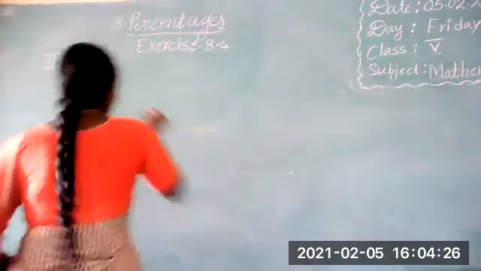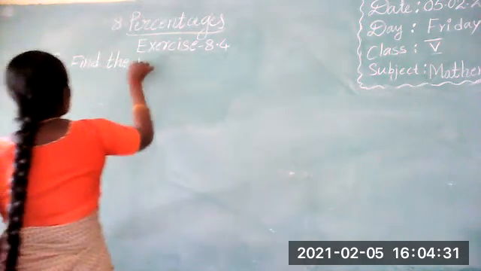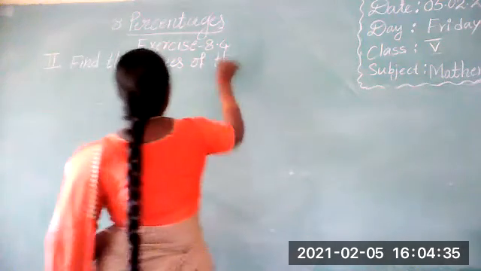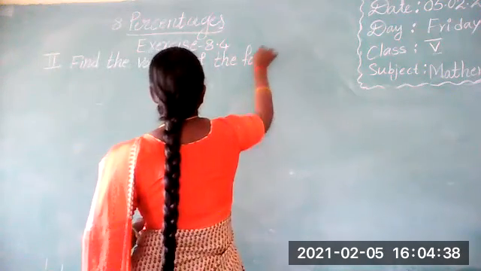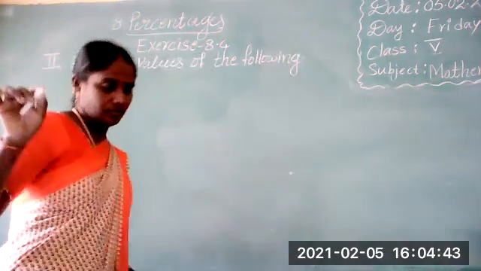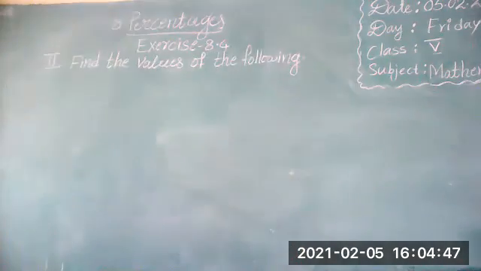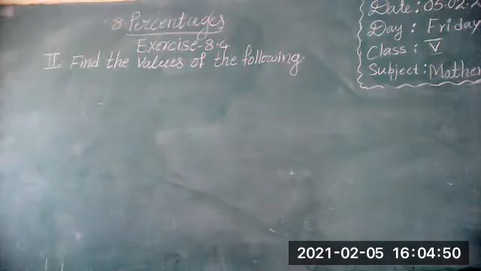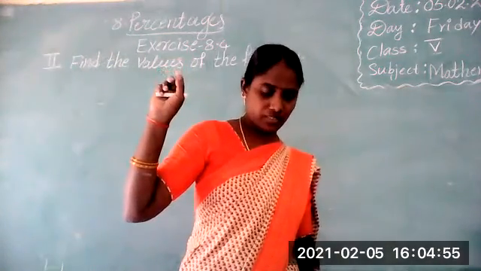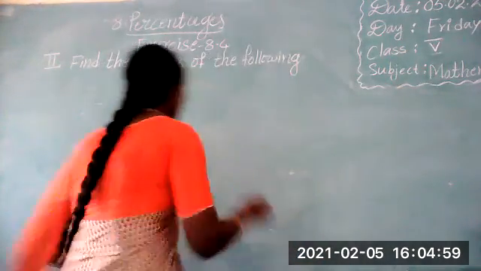Find the values of the following. So this first one is 5% of rupees 800.